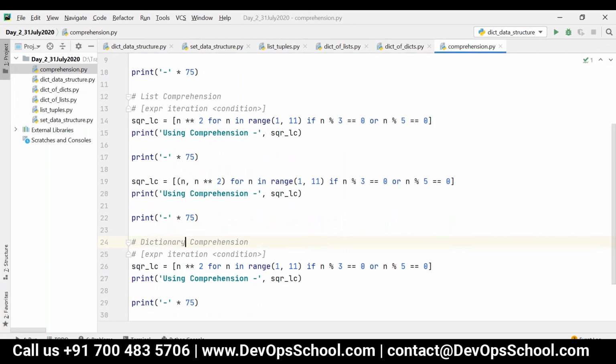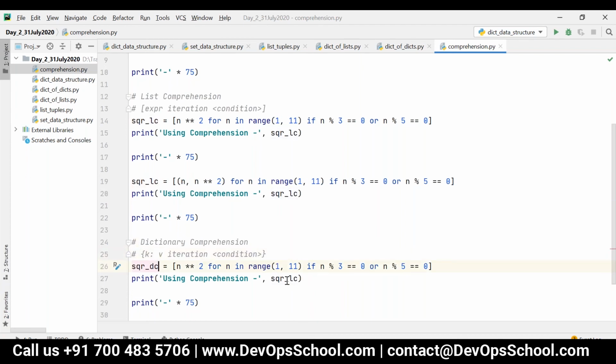Let's say dictionary. We know a dictionary is enclosed in a pair of curly braces, and the expression should be in the form of key colon value. That's nothing but dictionary comprehension.